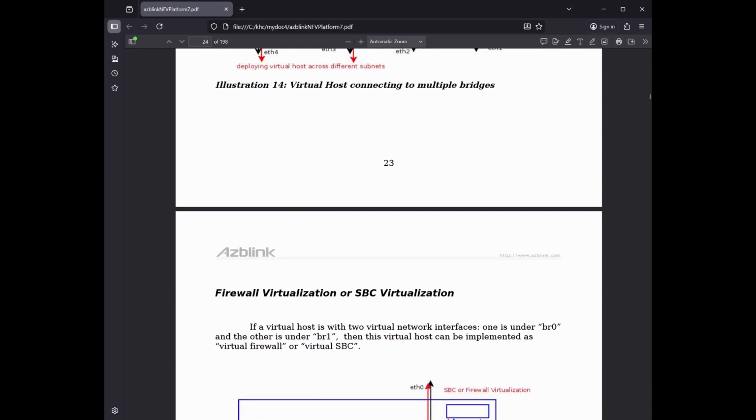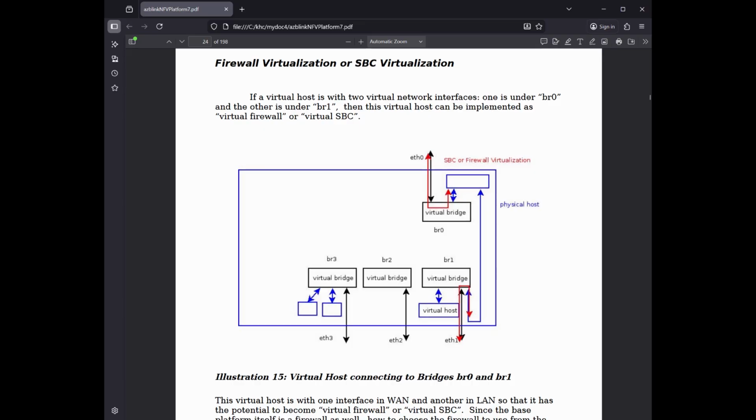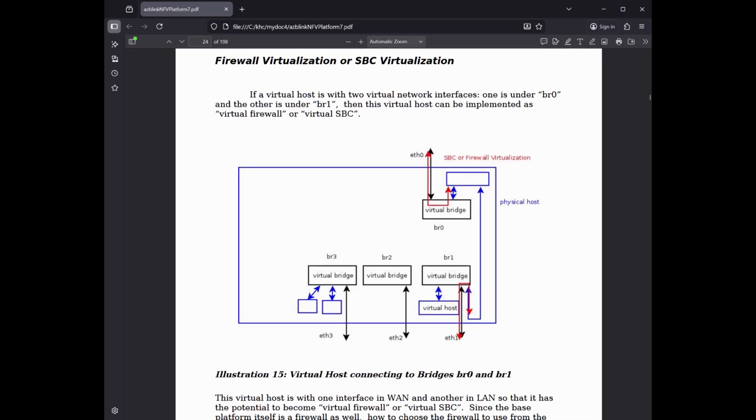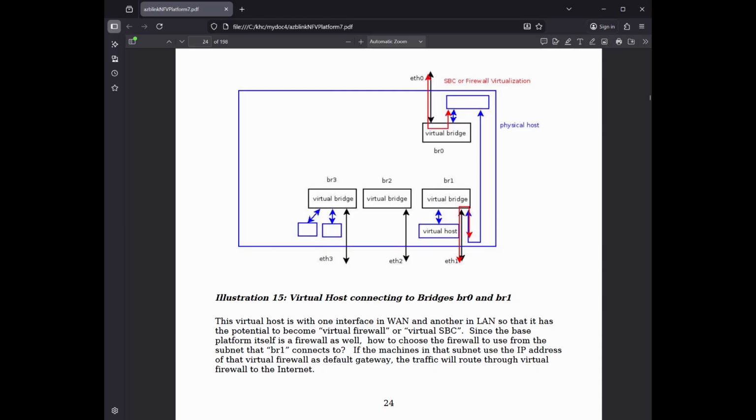Firewall virtualization or SBC virtualization. If a virtual host is with two virtual network interfaces, one is under BR0 and the other is under BR1, then this virtual host can be implemented as virtual firewall or virtual SBC. Illustration 15. Virtual host connecting to bridges BR0 and BR1. This virtual host is with one interface in WAN and another in LAN so that it has the potential to become virtual firewall or virtual SBC.